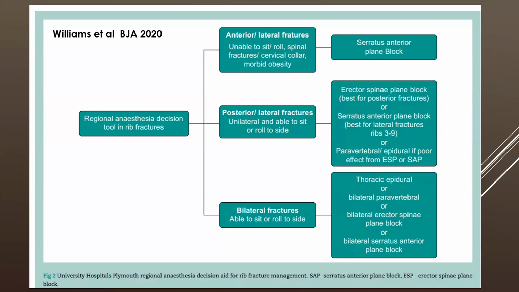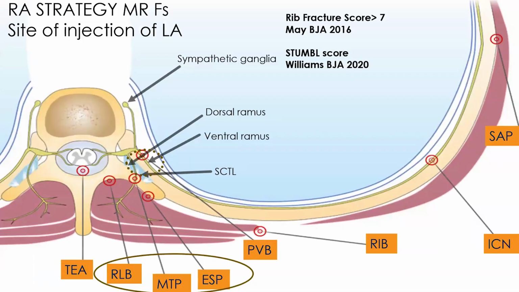For posterior and lateral rib fracture, erector spinae plane block, serratus anterior plane block, and paravertebral or epidural. And for the bilateral fracture, thoracic epidural or bilateral paravertebral blocks, or bilateral erector spinae plane block, or bilateral serratus anterior plane block. So also, I think each one of us should read this.